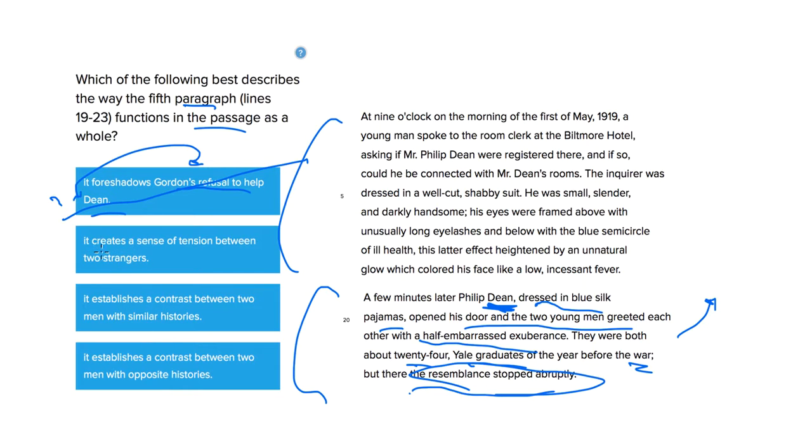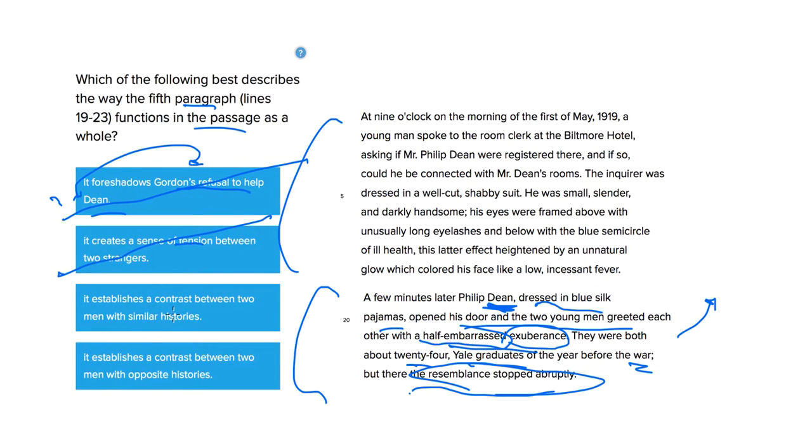Answer choice B says, it creates a sense of tension between two strangers. Well, there's no tension. They're really happy to see each other. There's an exuberance there, and they're half embarrassed. So they're almost embarrassed at how happy they are to see each other right now. There's no tension. So even though they're very different, they like each other. So no, we can cross that one out as well in that paragraph.